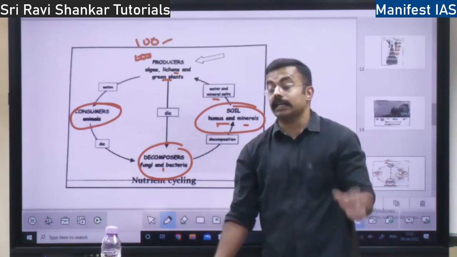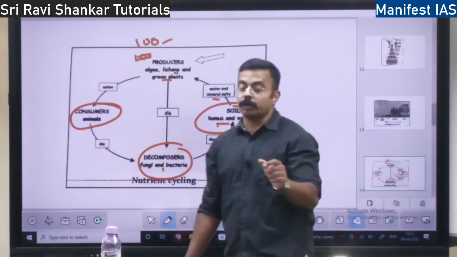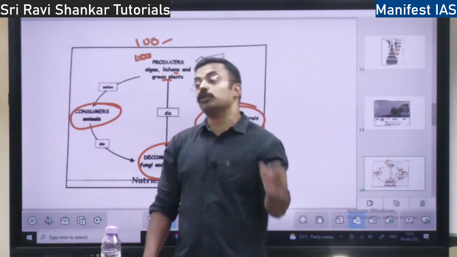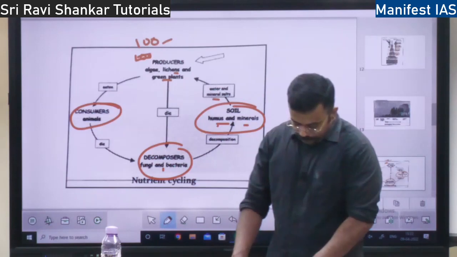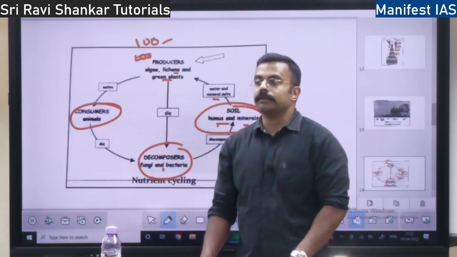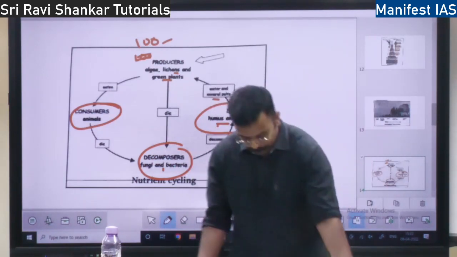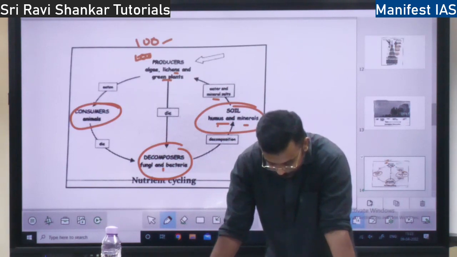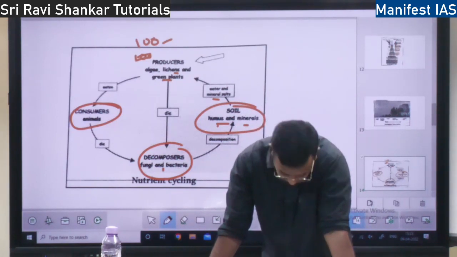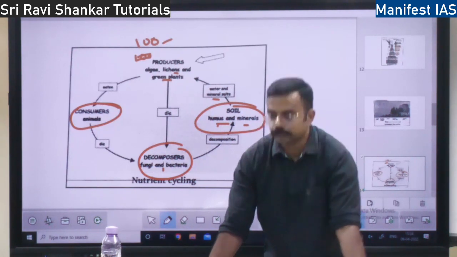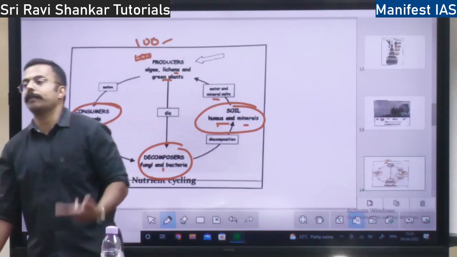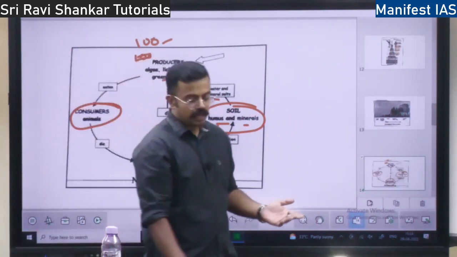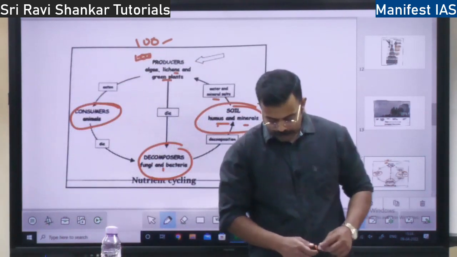So ammonia to nitrite, Nitrosomonas. From nitrite to nitrate, it is the Nitrobacter bacteria. Nitrobacter bacteria will convert it into the nitrate, right? These nitrates will be taken up by the plants and animals. It can be used by the plants and animals.